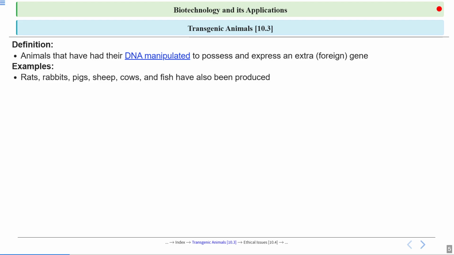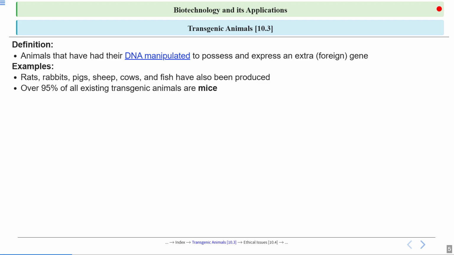So till now we are able to make these animals, rats, rabbits, pigs, sheep, cows and fish, transgenic by altering their genetic material, their DNA. In today's class, we will even see some examples of how these animals' DNA has been manipulated to show some extra trait.